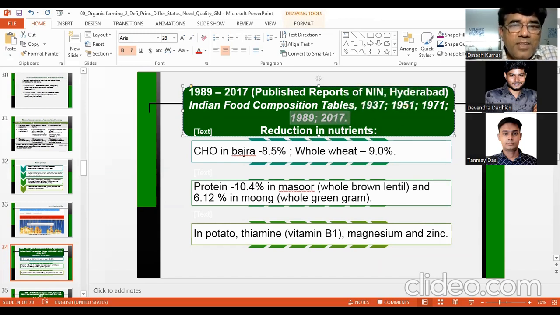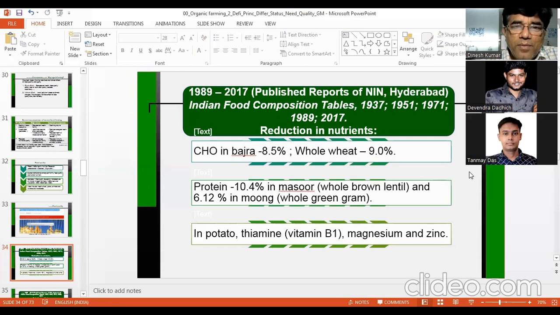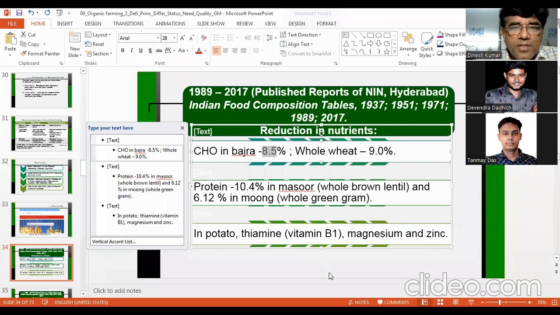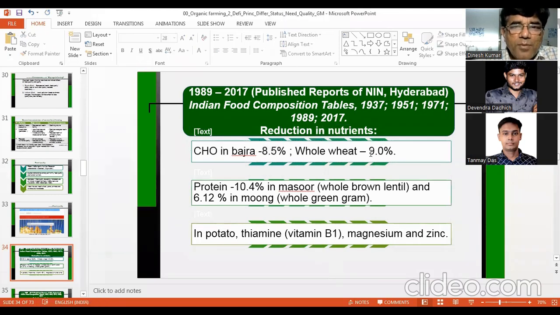So what are the changes in food composition in India over these years? Some results are given here. You can see that during these 28 years, carbohydrate in bajra has declined by 8.5%. Whole wheat carbohydrate has declined by 9%.